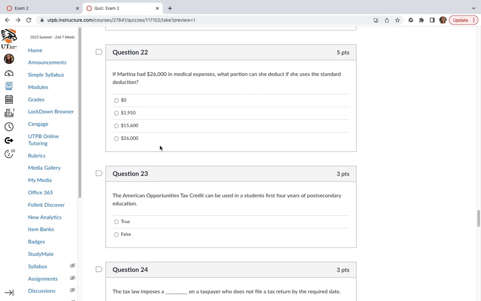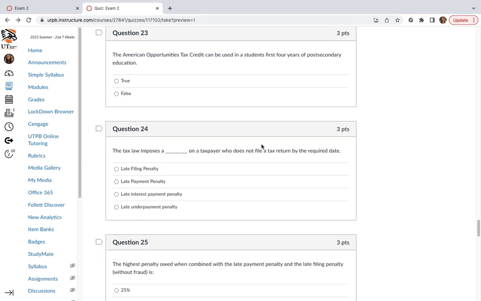If Martina had $26,000 in medical expenses, what portion can she deduct if she uses the standard deduction? Check this out, guys. Standard deduction. You can only take the medical expenses if you take the itemized deduction. And in this case, no additional information is given. So, right here it says that she's definitely taking the standard deduction. So the question says, what portion can she deduct if she uses the standard deduction? So for medical expenses, 0.